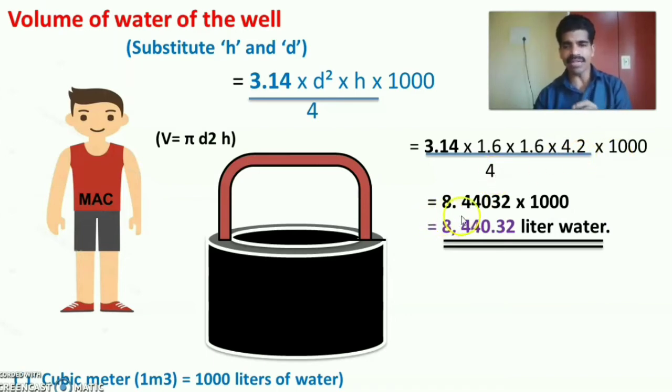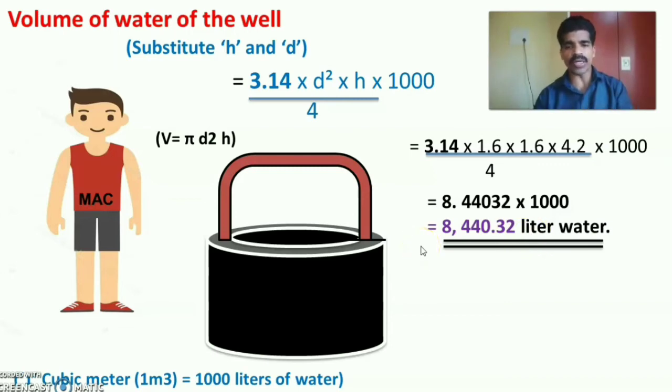Then he got 8.44032. Then he converts the cubic meter into liters of water by multiplying by 1000. Now he has the cubic meter value 8.44032, and he has to multiply with 1000 to convert the cubic meter into liters of water. After that he got 8440 liters of water.